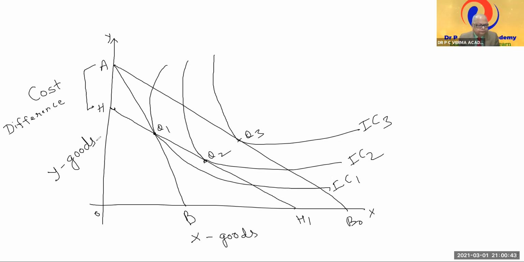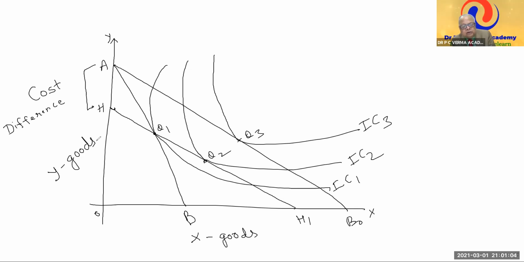Sir, one question. Why is the new budget line HH1 passing through the initial equilibrium point?